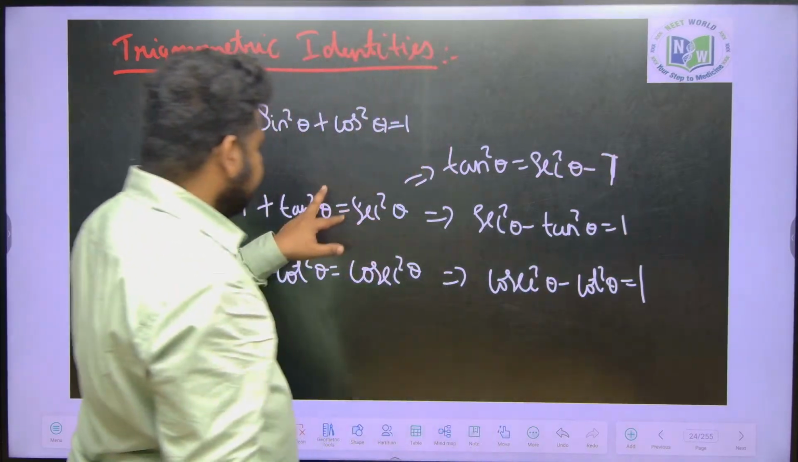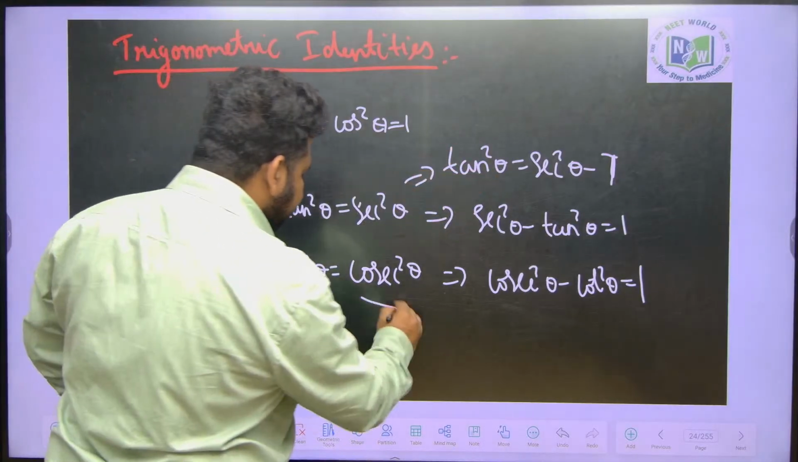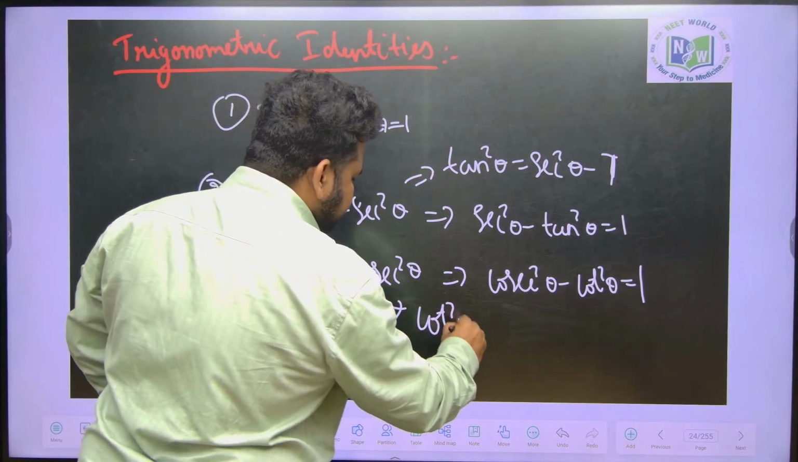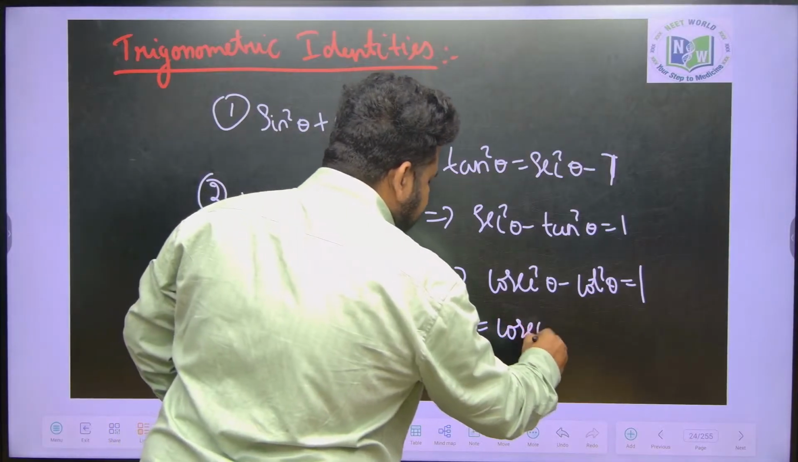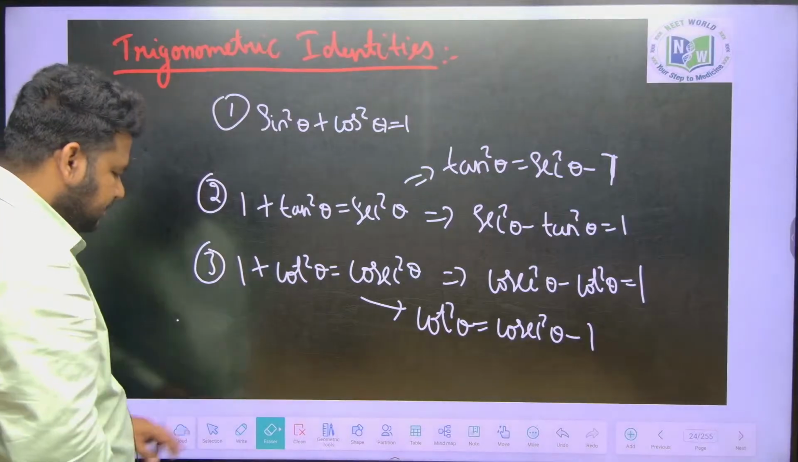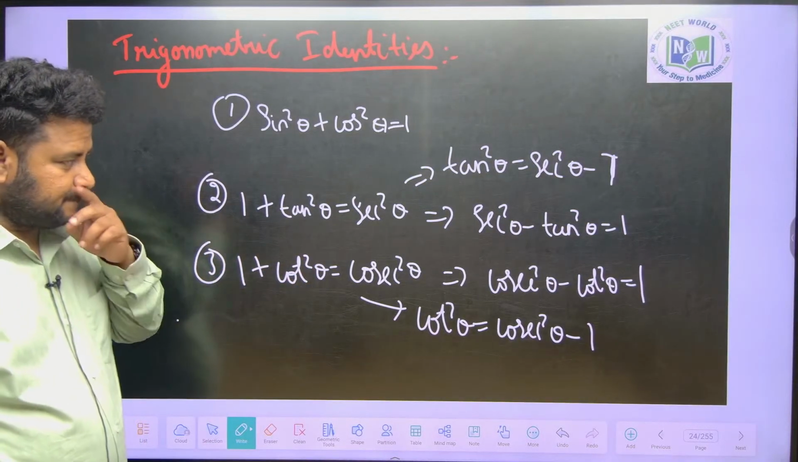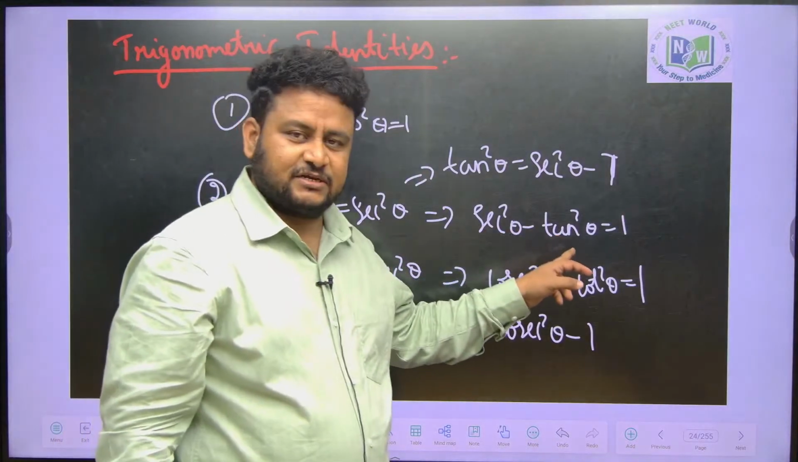Okay, from one identity I am writing 2 other identities, that is 2 other formulas. Similarly, cot square theta can be written as what? Cosecant square theta minus 1, right? This is the thing you have to know when it comes to the identities. Also, if you see this, secant square theta minus tan square theta is equal to 1.